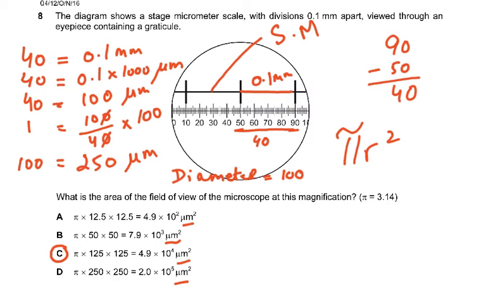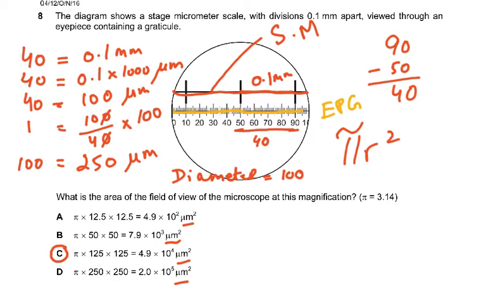The diagram shows a stage micrometer scale with divisions 0.1 millimeter apart. So these dark lines are the stage micrometer, and that is 0.1 millimeter apart, viewed through an eyepiece containing a graticule. If I shade this in yellow, this is the eyepiece graticule, which we call EPG, eyepiece graticule. So this is the eyepiece graticule, and this is the stage micrometer. Always, this is the rule.